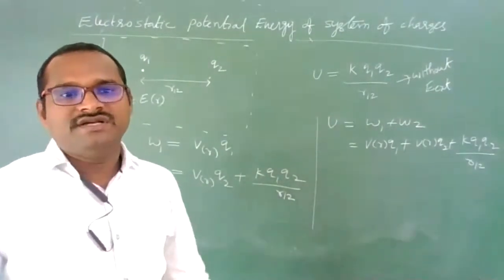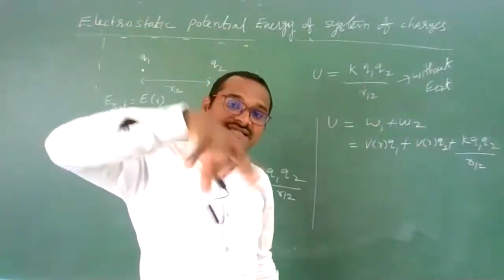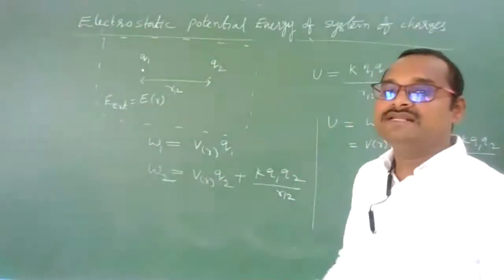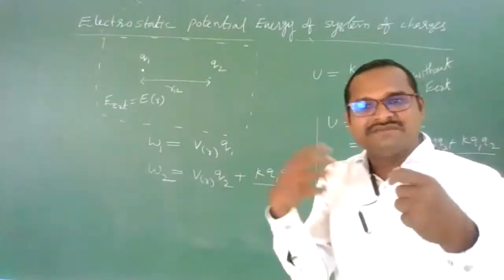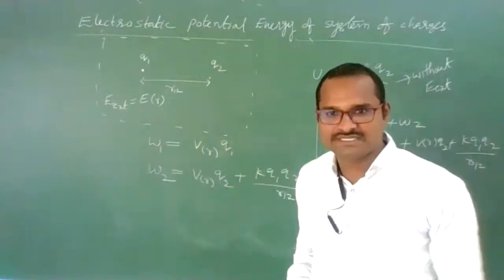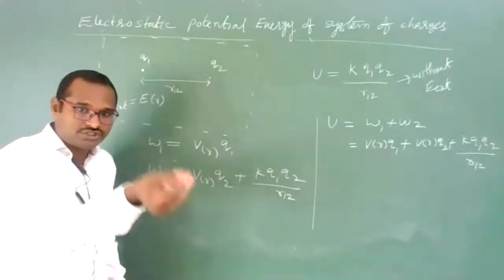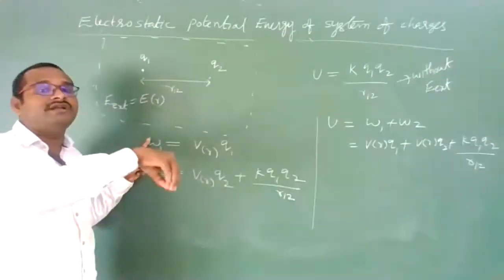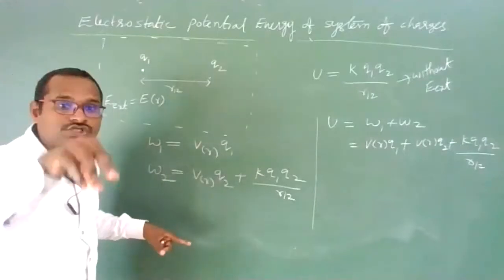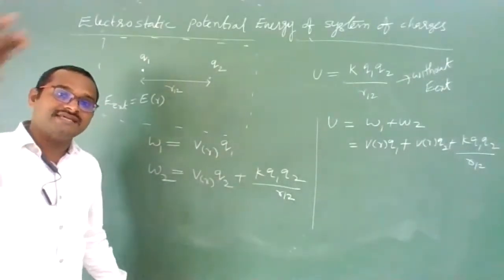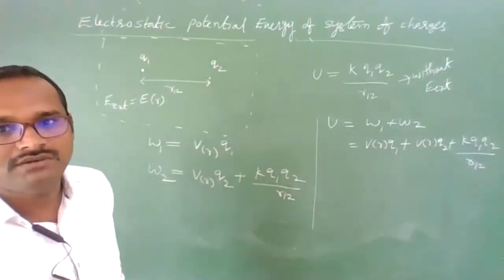If there is no external electric field between two charges, electrostatic potential energy is this much directly. If some external electric field is there, let us suppose V of R is some potential, means some value. V of R is nothing but some 10 volt, 15 volt, 20 volt value, potential at Q1 or Q2. Then to bring charge Q1, we need to perform work done against the electric field. That work done also will be included. And next, to bring charge Q2, we need to perform work done against the electric field and against the Q1 charge. Total will add up.